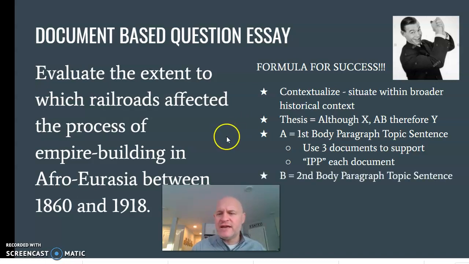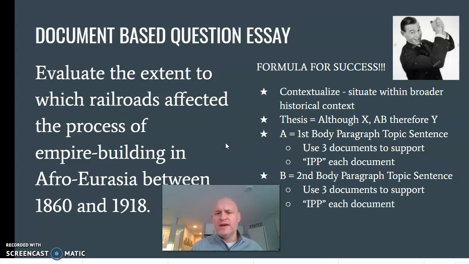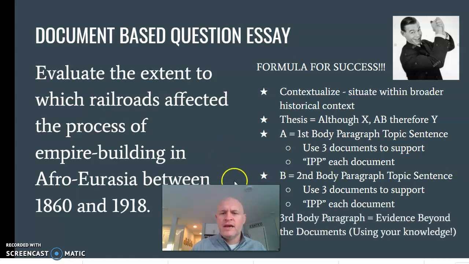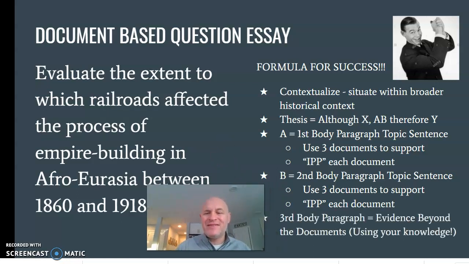Then B is your second body paragraph topic sentence. You will then use 3 of the documents to support that topic sentence. You will then source each document for the I, the P, or the P, the intended audience, purpose, or point of view. And then the third body paragraph is evidence beyond the documents. You use your knowledge.